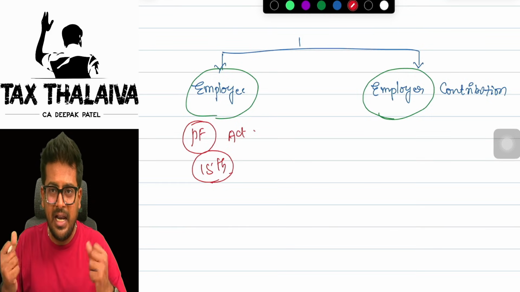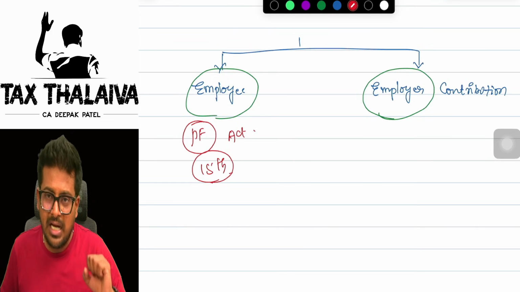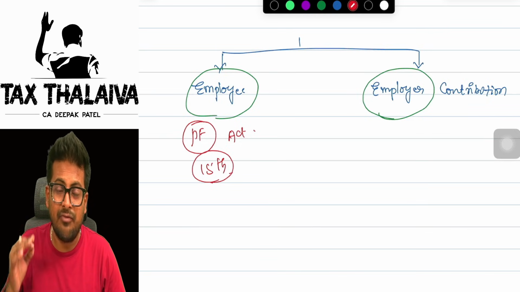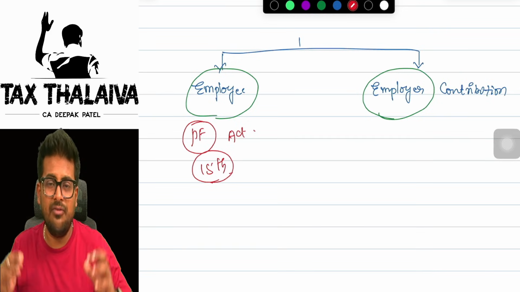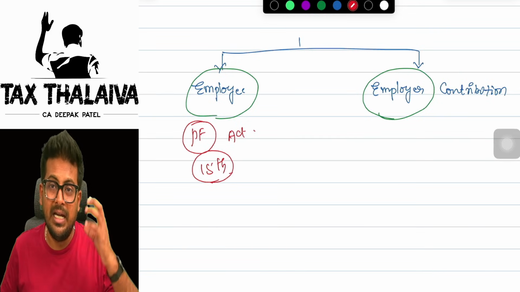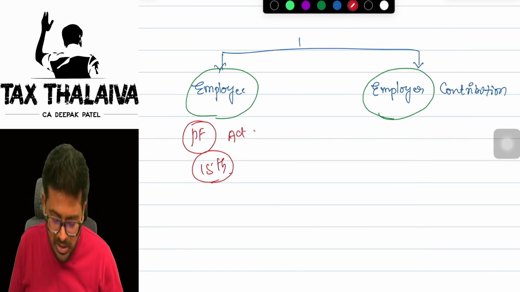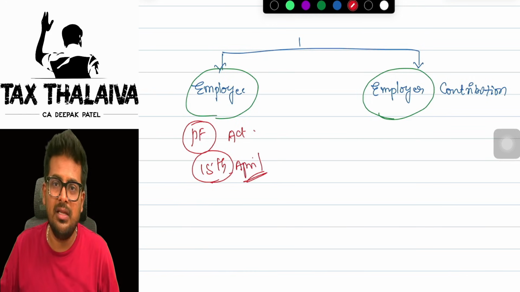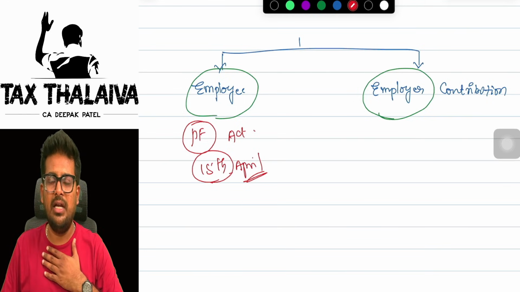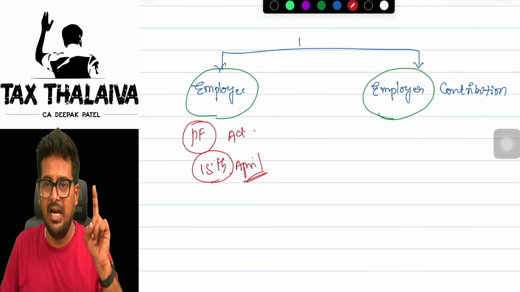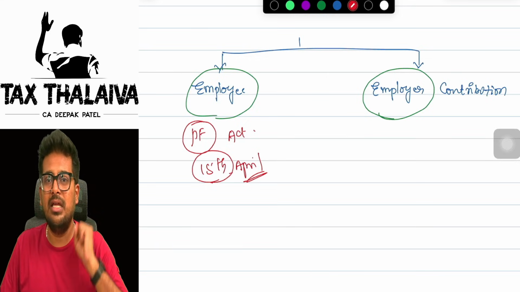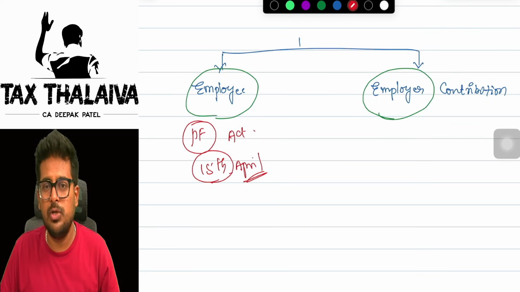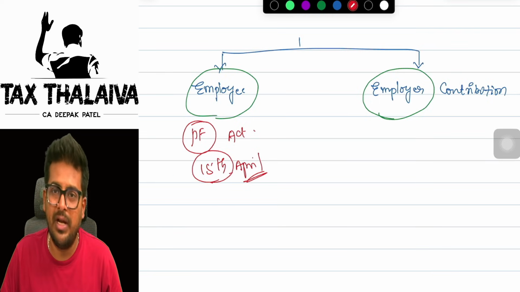If I deducted from your salary in the month of March, I have to deposit it before 15th of April. The 15th of every month is the due date. So if I, being an employer, deducted from your March salary, I have to deposit the employees' contribution within 15th of the next month.